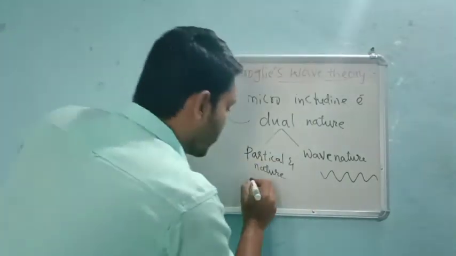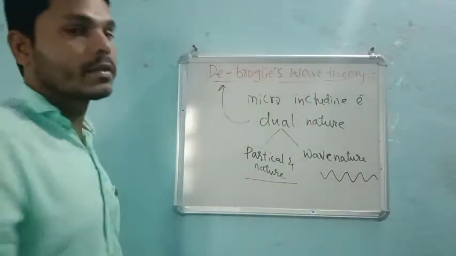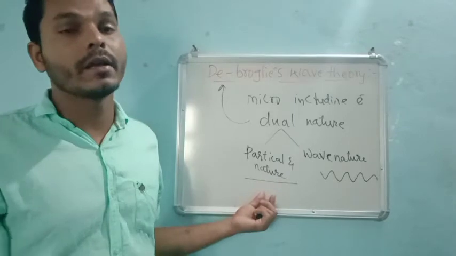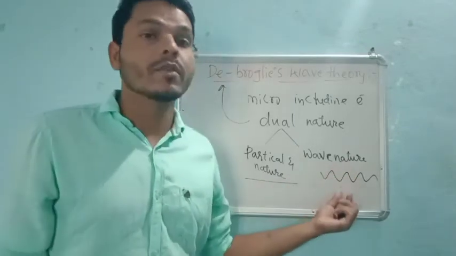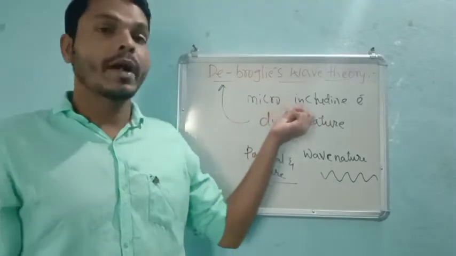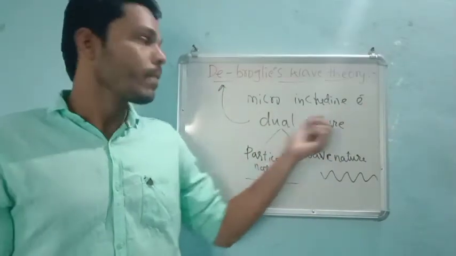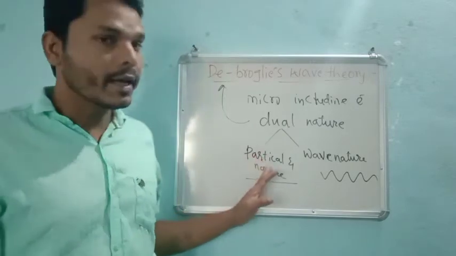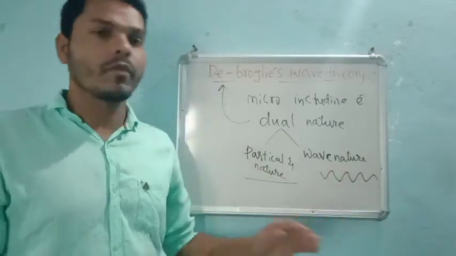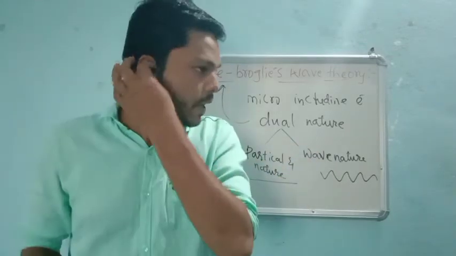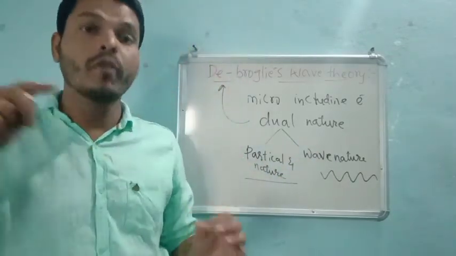Microparticles including electrons always show dual nature, particle nature as well as wave nature, meaning they can show a waving nature.